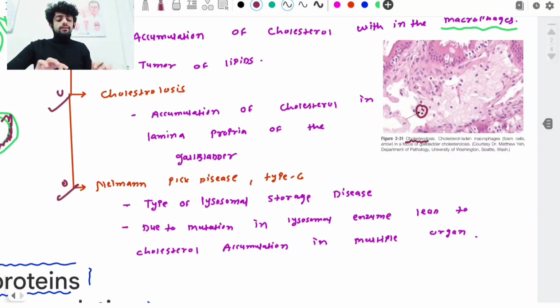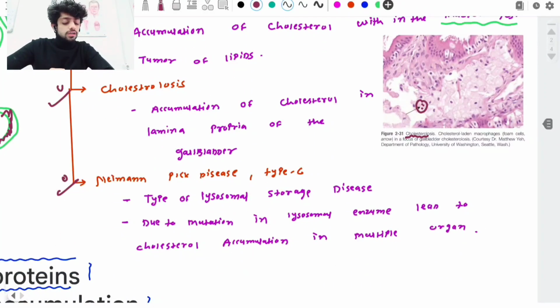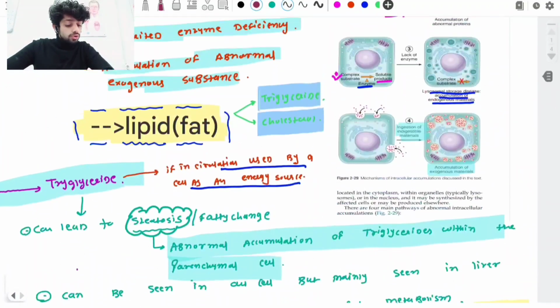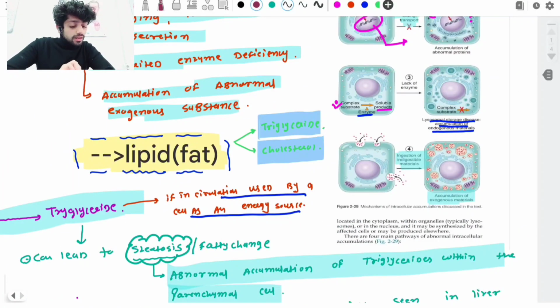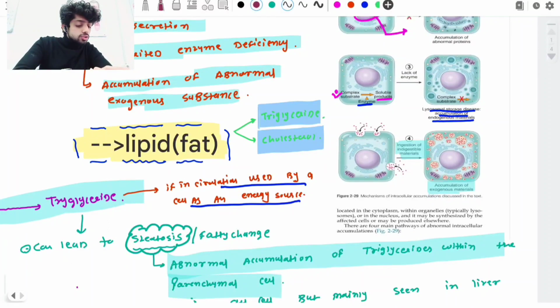Okay guys, and what's the last disease? The last one is Niemann-Pick disease, and it is mainly type C. There are many types of Niemann-Pick disease, but cholesterol accumulates in type C. It is a type of lysosomal storage disease, and it occurs because for the breakdown of cholesterol, we require a lysosomal enzyme. As I already told you here, lysosomal enzymes are very important. Lysosomal storage disease.